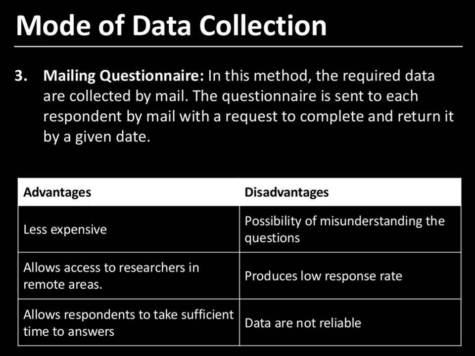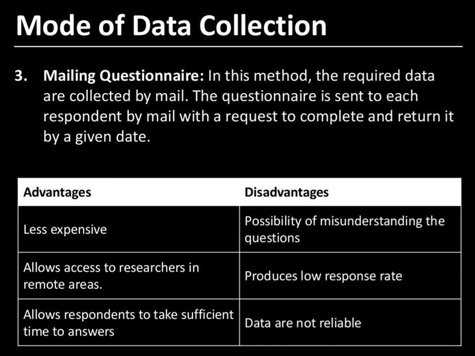So here, in the mailing method, what do we do? A questionnaire is prepared according to the objective of the study, what we want to know about the informants, with the request to answer and return it within a specific time period. An assurance is given that the answers will be confidential, and such questionnaires generally have a prepaid postage stamp. Through mail means today we only send it to a mail ID. Once we get the email ID, we send it, and the person who gets it will just fill in the form. Like a Google form, when you gave the exam, you just fill it up and send it to the particular investigator.